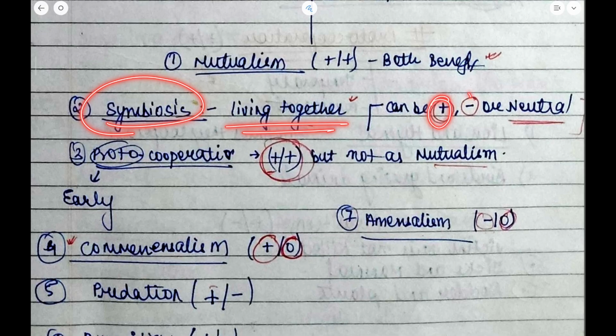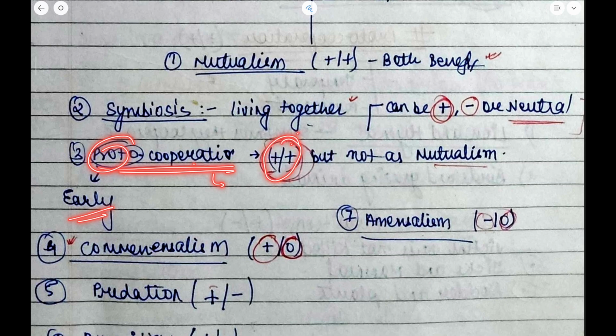It can be positive, negative, or neutral. Right now, I am telling you the basic concept. In the chapters ahead, I am also going to give you examples relating to this. Now, what is protocooperation? Proto means early. In protocooperation both of the organisms are benefited, but not as much as they are benefited in mutualism.